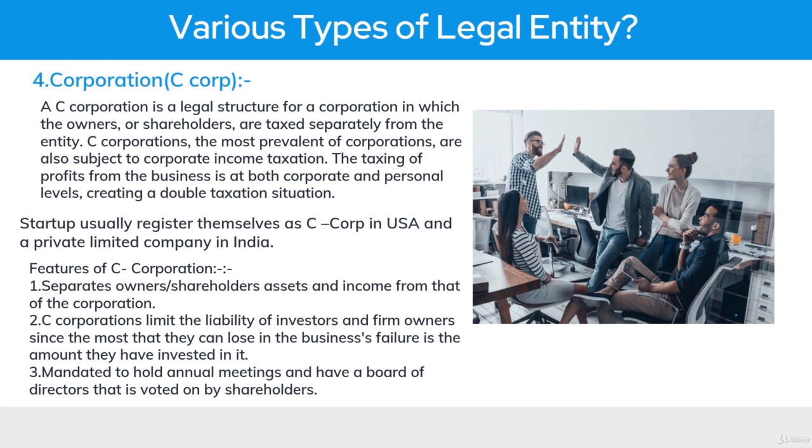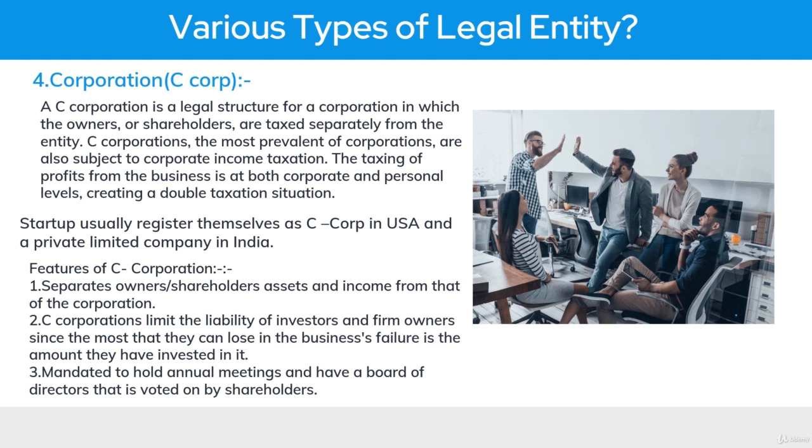So if investors have put in some amount of money in the business and you also hold equity, if that business does not work out tomorrow, then you do not have to put your own personal assets at risk. Investors have put in some money, they have the equity, they are the ones who are going to bear all the losses. Obviously you will also bear some indirect losses, but the majority of the financial losses are borne by the investors, not by you. And that's a very good advantage of a C corporation. I mean, your personal assets will always be safe and secure.